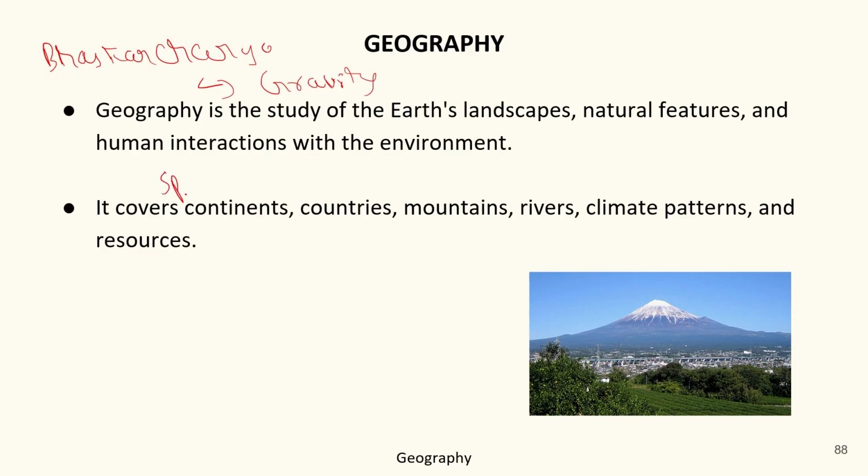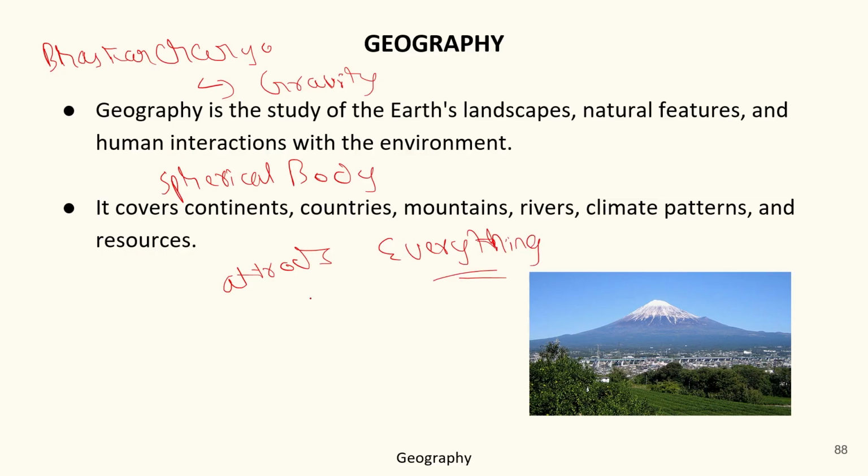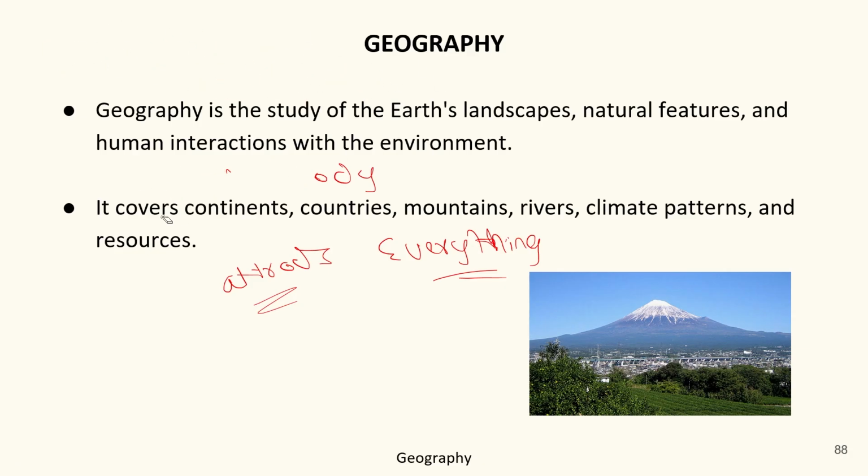He declared Earth as a spherical body which attracts everything due to gravity. So he was the first one who mentioned it. So this is all about the early geographers, starting from the Greeks, thereafter the Indians.